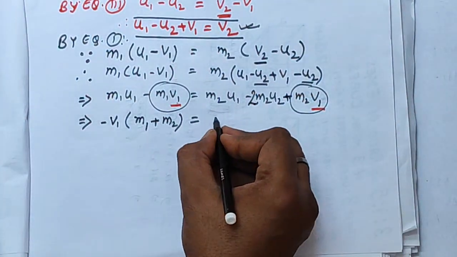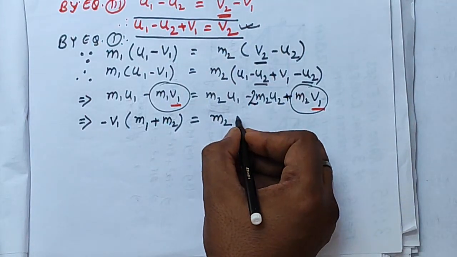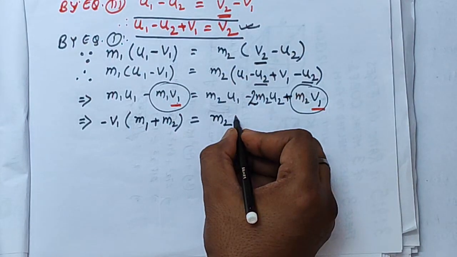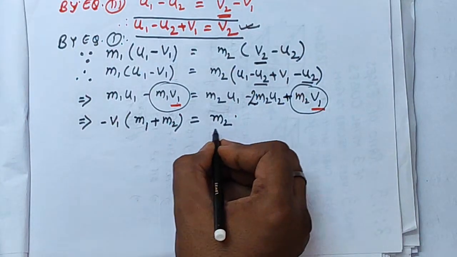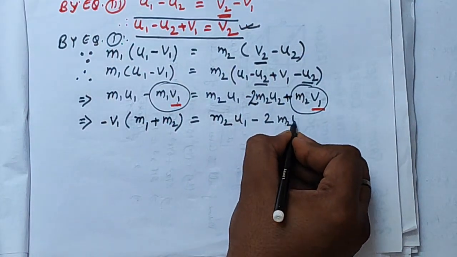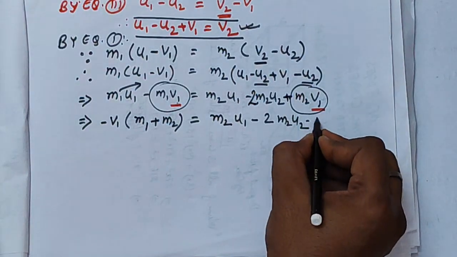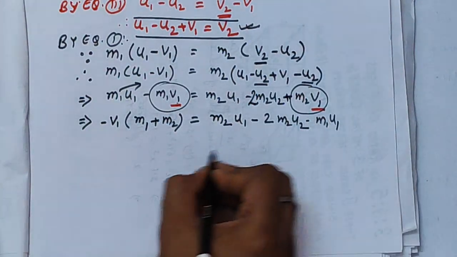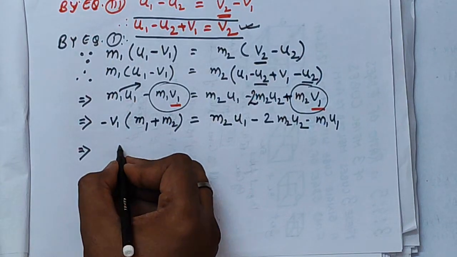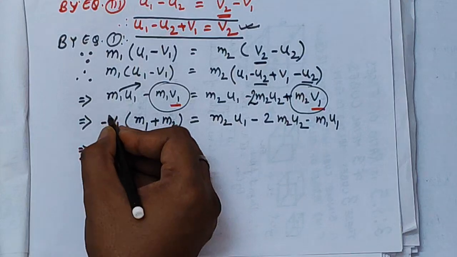And on the RHS you see m2 times u1, the first term of the RHS, m2 times u1 minus 2 times m2 u2, right? And bringing the leftover term m1 u1 to the RHS, it will become minus m1 times u1, right? So just solve this to get the value of v1.